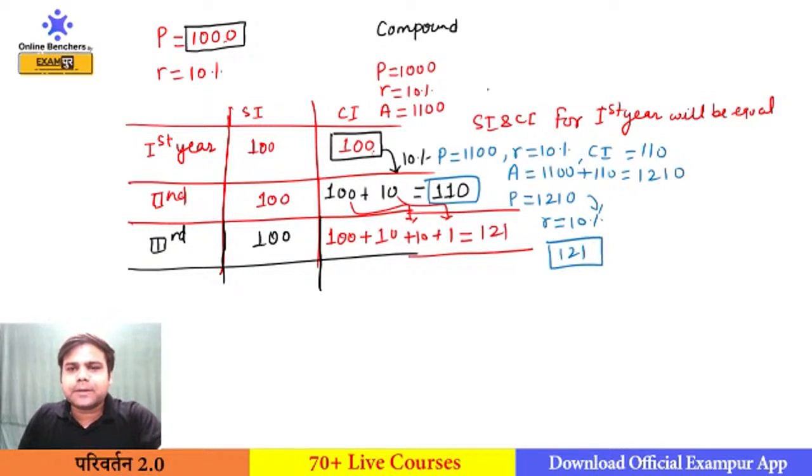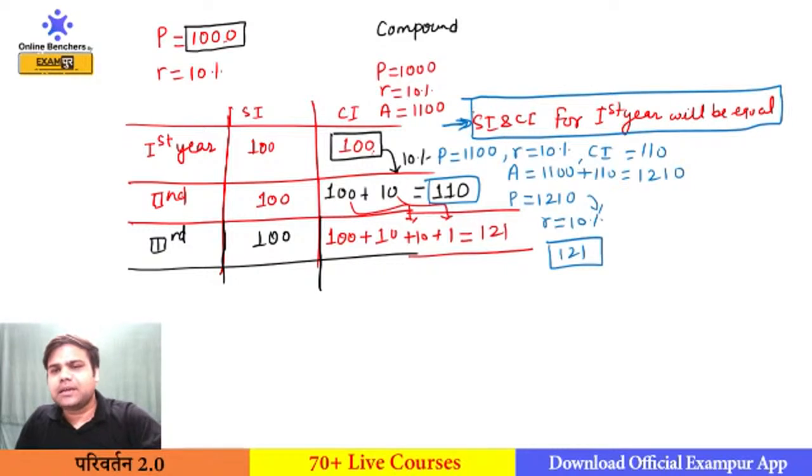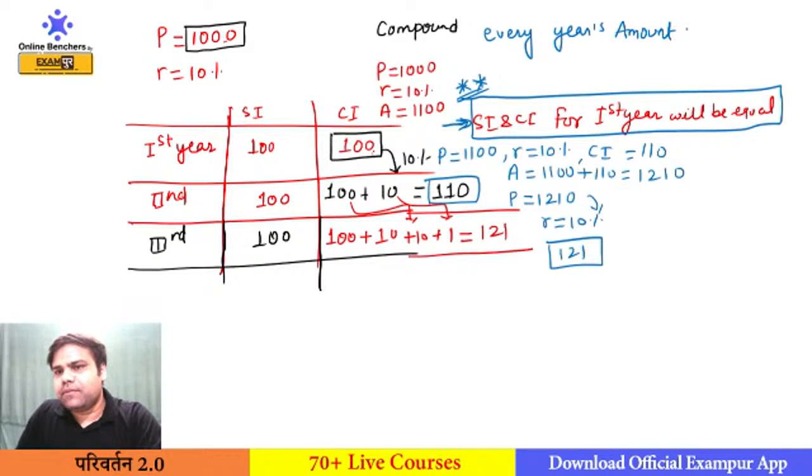So you have to remember three things here from this table itself, because these are very important for you to solve the questions of SI and CI. The first concept from this table is that the SI and CI for the first year of any amount are equal, and in compound interest every year's amount will become the principal for the next year.